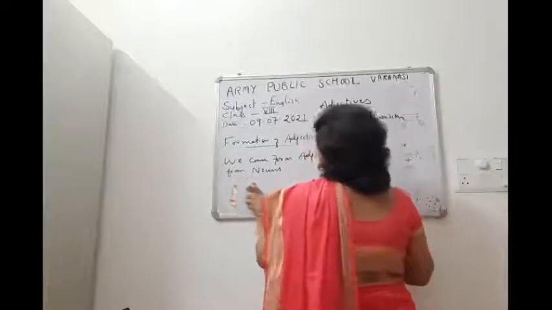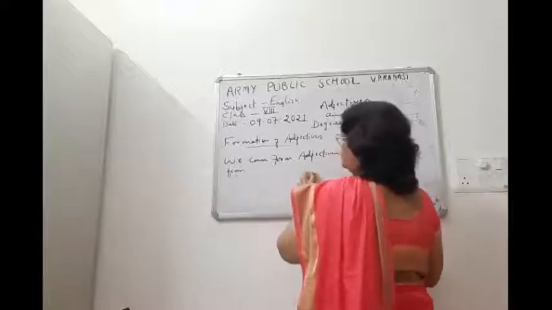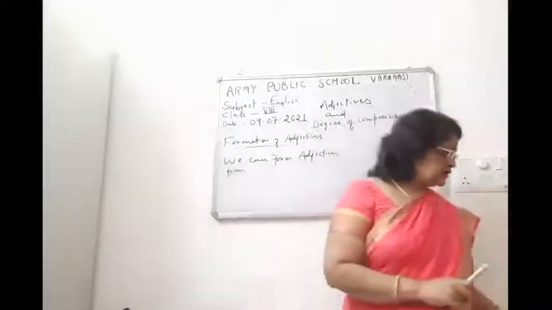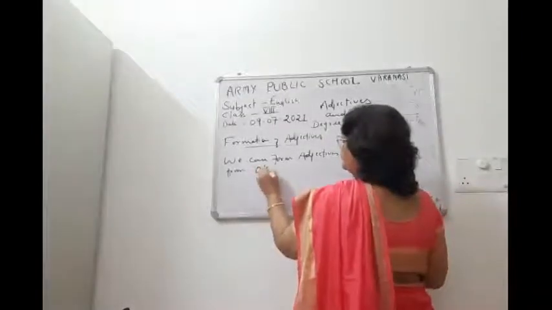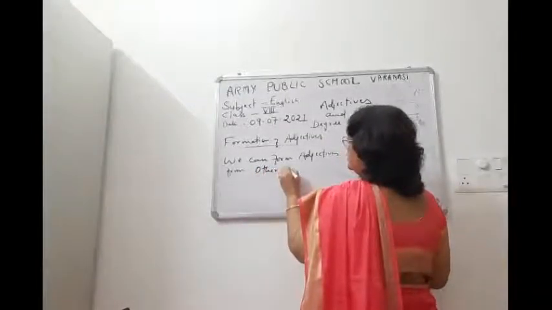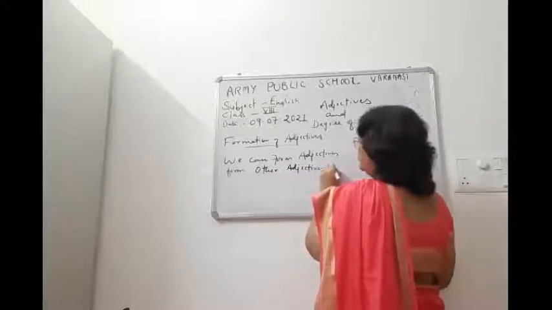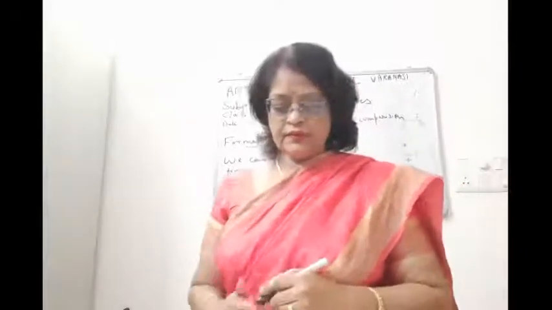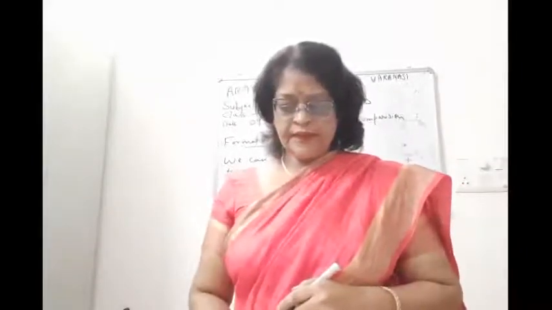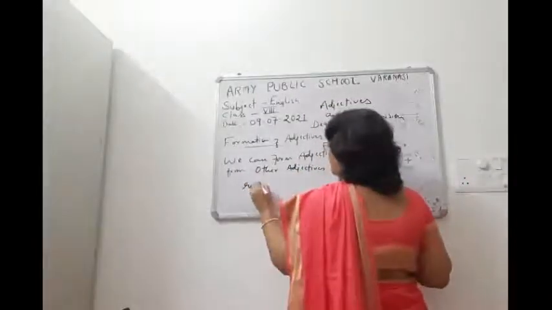Then children, we can form adjectives from other adjectives also. For example, black, blackish, red, reddish.